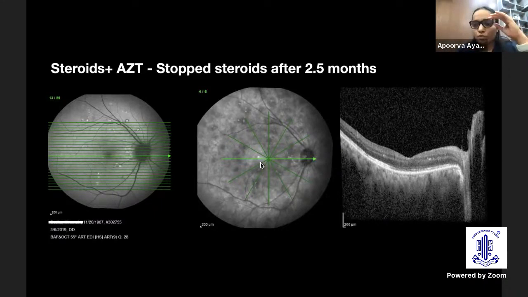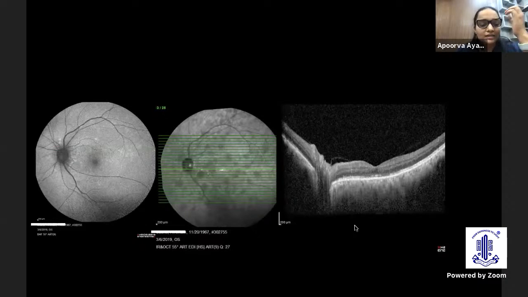It looked more of a normalized RPE layer. So I hazarded a guess of very fluid APMPPE, which is more recalcitrant in our region. It could be like a recurrent kind of APMPPE.